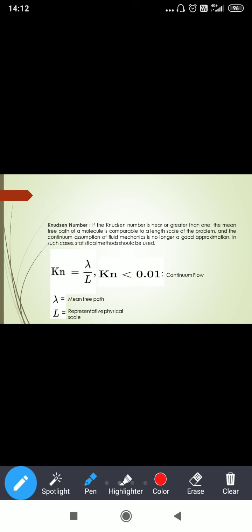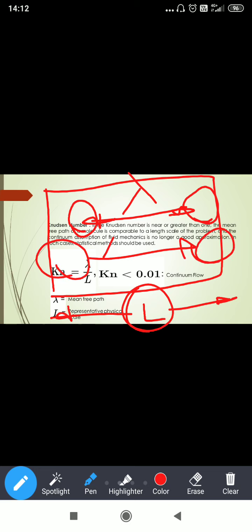If lambda is greater than L, what happens? Lambda is greater than L means the molecules are this much distance apart. That means the distance between molecules is approximately equal to L or greater than L. So the distance between these two molecules is very near to L or greater than L. You can see here. Understood the diagram?